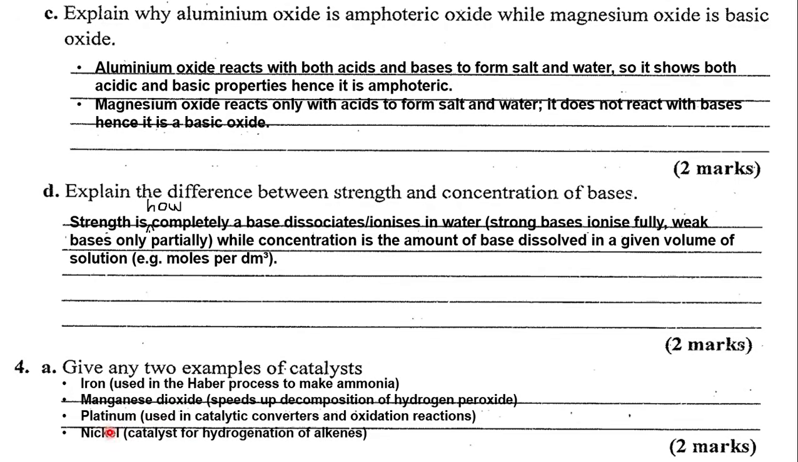Another one is nickel. Nickel is a catalyst for hydrogenation of alkenes, addition of hydrogen to alkenes. For example, converting an alkene such as ethene to ethane, you need this catalyst which is called nickel.